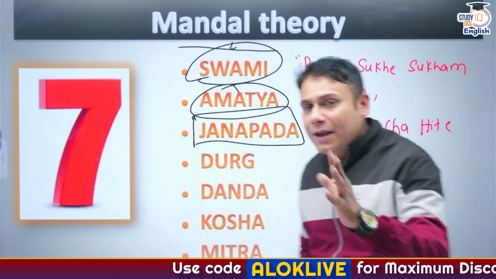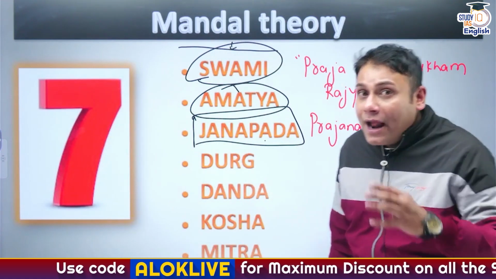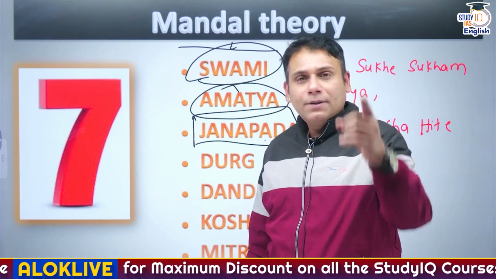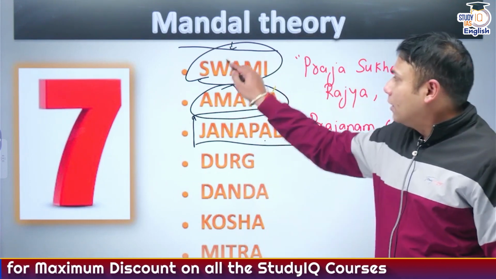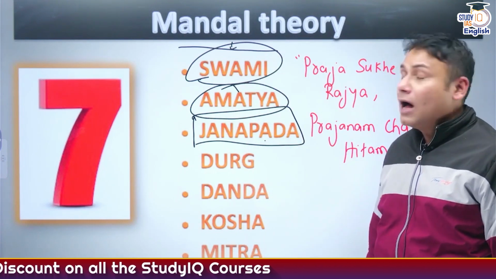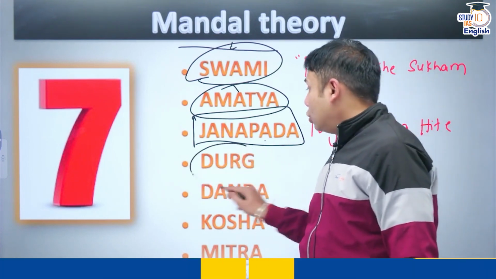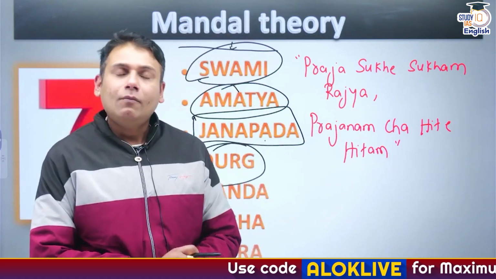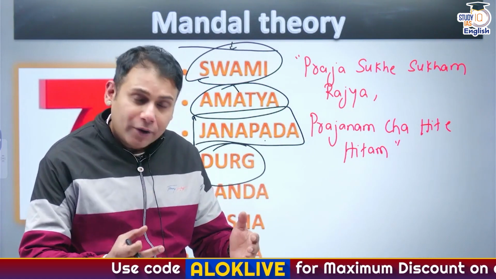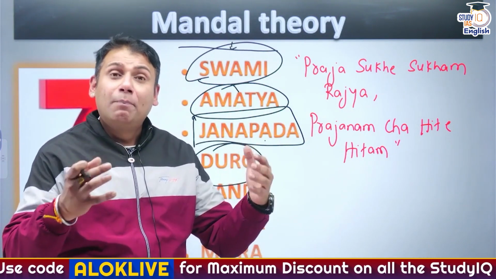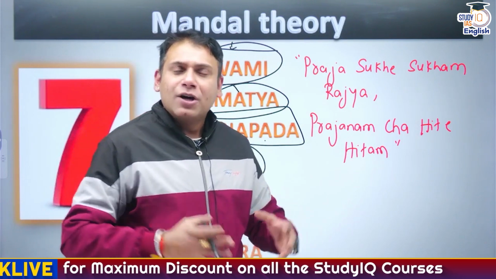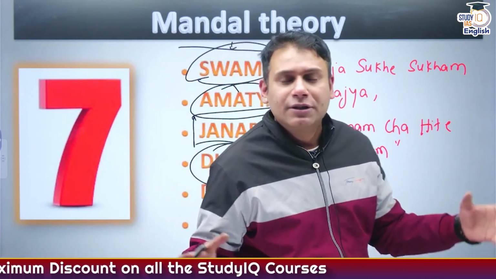So Janpad basically means territory, and how you protect the territory is a prime responsibility of the Swami and the Amatya. Then comes Durg. Durg here means forts. How to protect one's country through the development of forts. And Arthashastra mentions different kinds of forts.